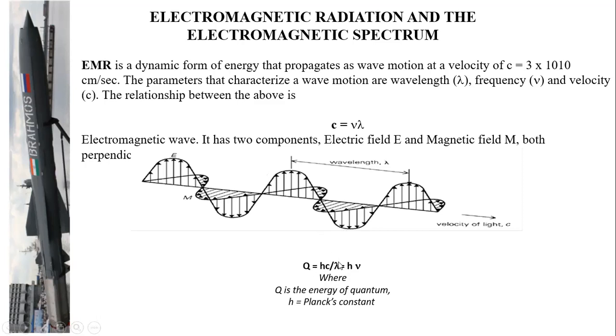We know this equation: Q = hc/λ = hν. Q is the energy of the quantum, h is Planck's constant, λ is the wavelength, and ν is the frequency. c is a constant, 3 into 10 to the power of 8. This is a very big topic; this is just to give an idea of what electromagnetic radiation and the electromagnetic spectrum are.